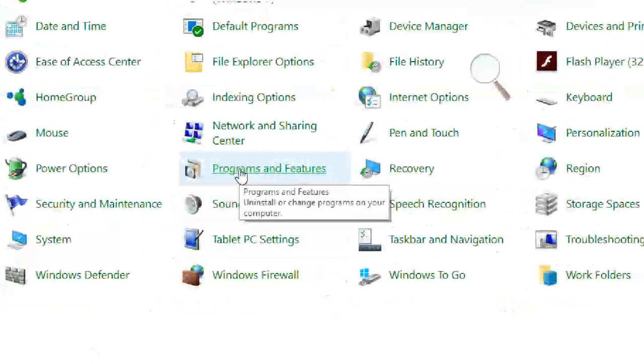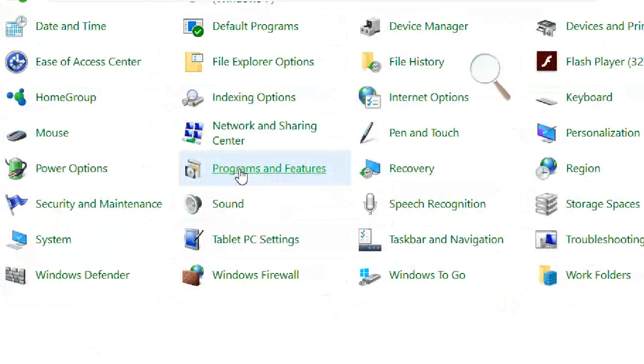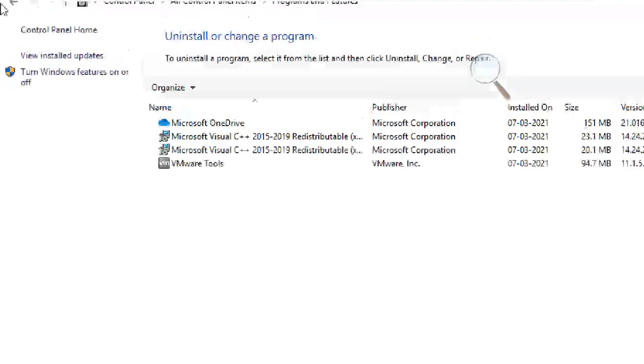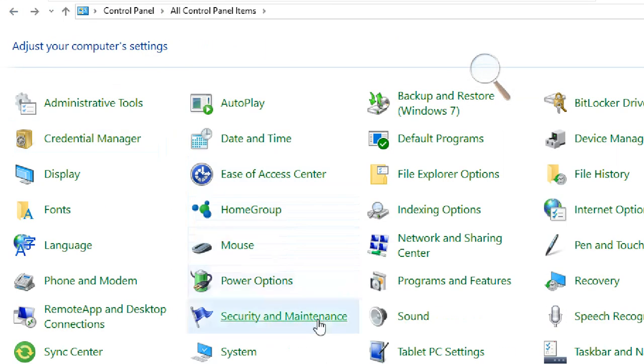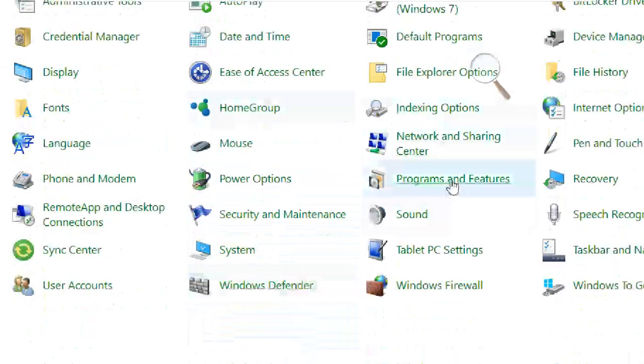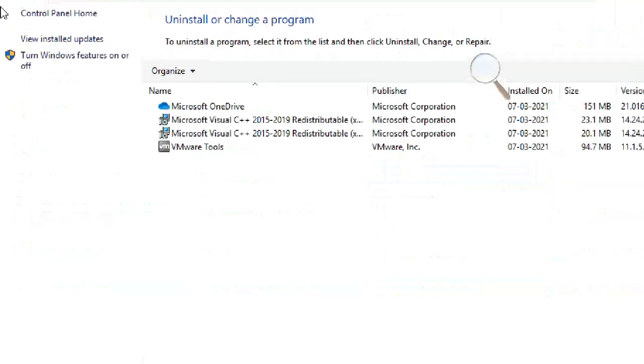Programs and Features. Click on Programs and Features. Turn Windows features on or off. So again I'm going back. Programs and Features, Turn Windows features on or off.